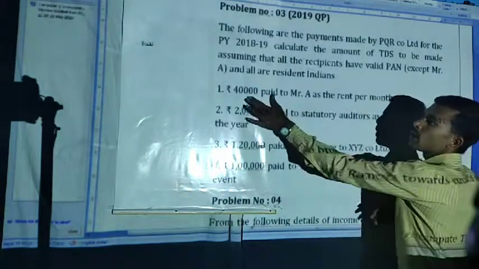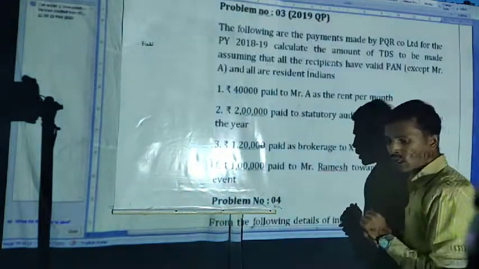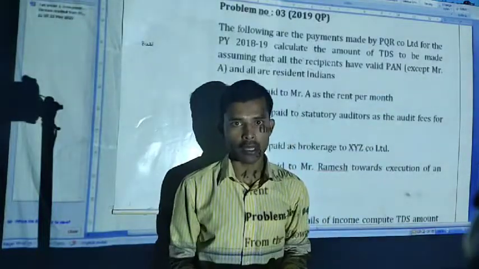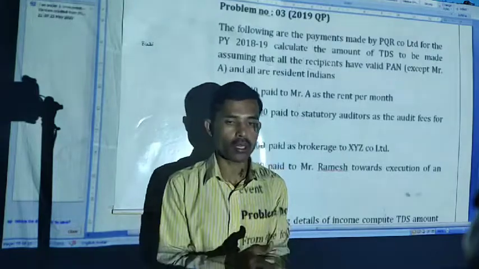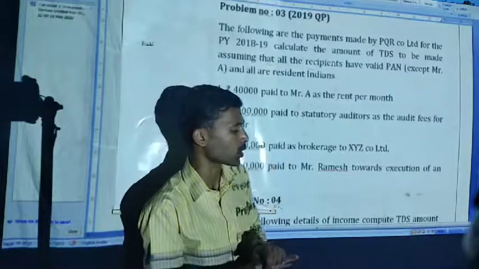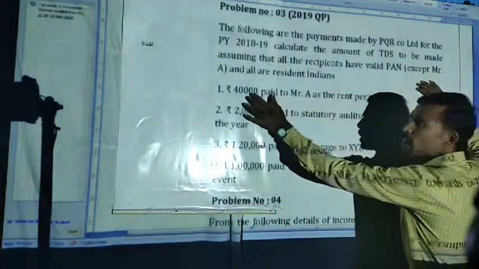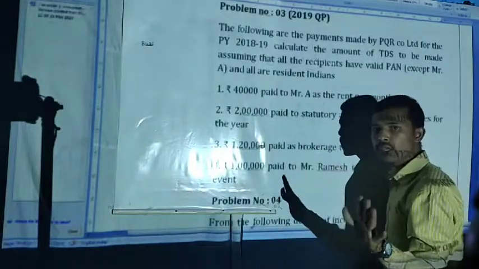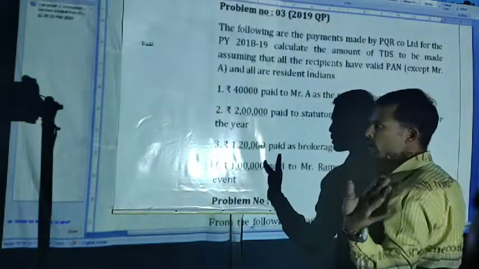First one is 40,000 paid to Mr. A as rent per month, right? If rent is paid to an individual per month, 50,000 is the threshold limit, right? But here it is 40,000. They have given the information that he doesn't have the PAN card, but we don't require it. The threshold limit is 50,000, but here it is 40,000, hence no TDS, right.